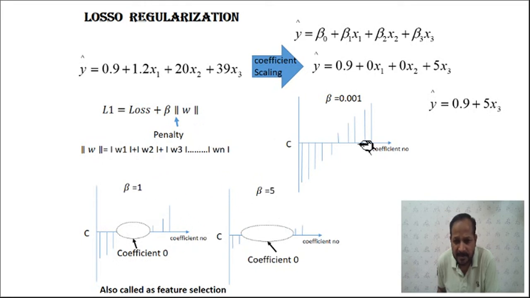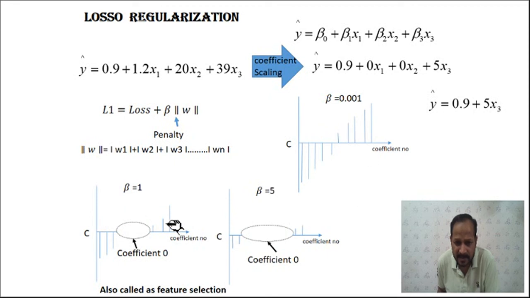Then if you control or change the value of beta, suppose initially you take the value of the controlling parameter beta as very small, 1. In that case the value of the coefficient will be higher. As you go on increasing the value of beta, the value of this coefficient which was larger previously is now reduced, and then it becomes lower still.